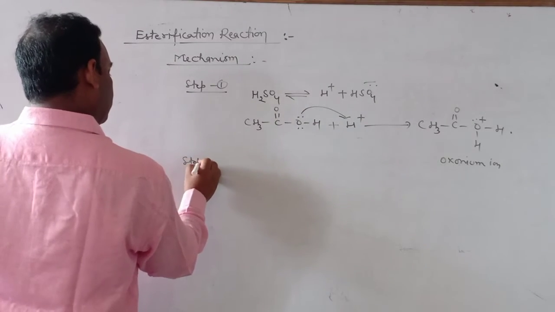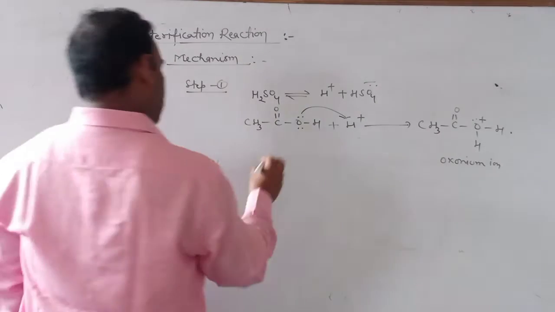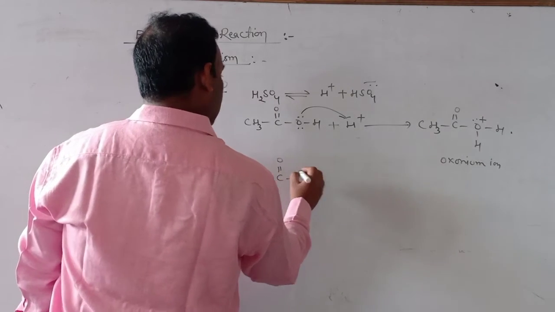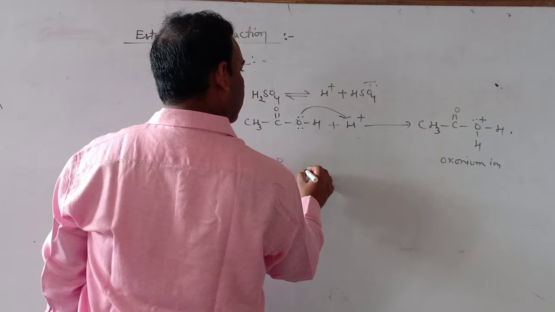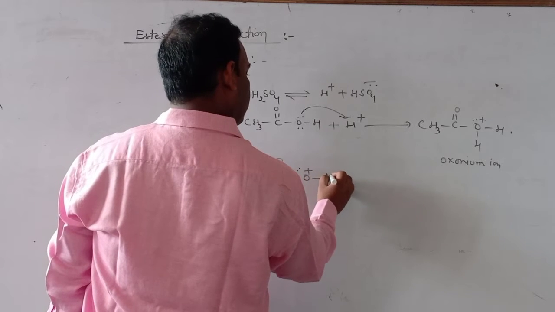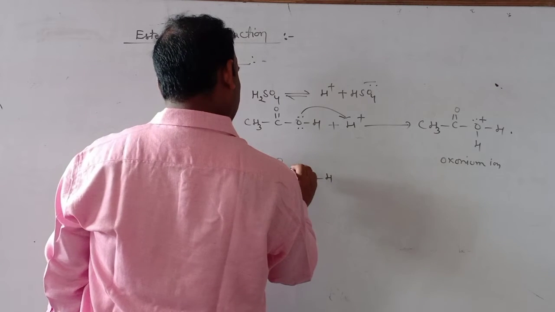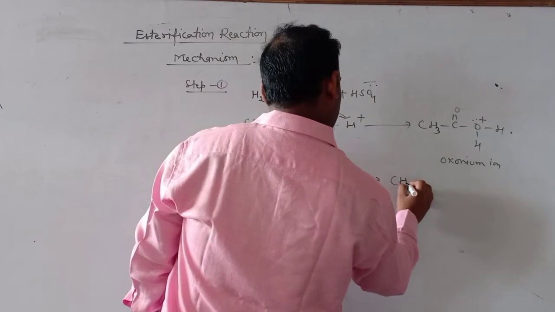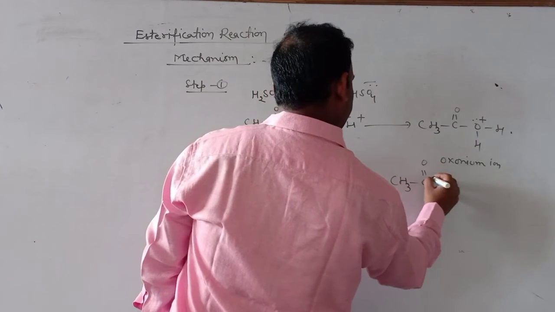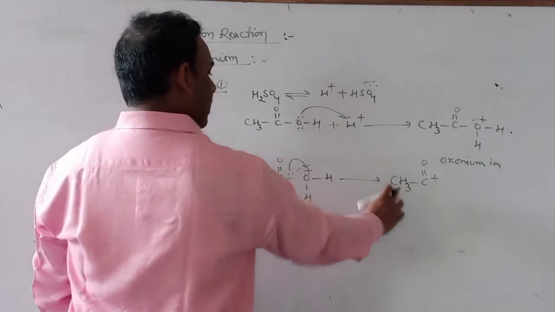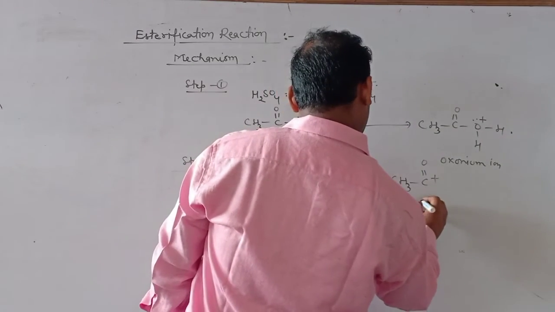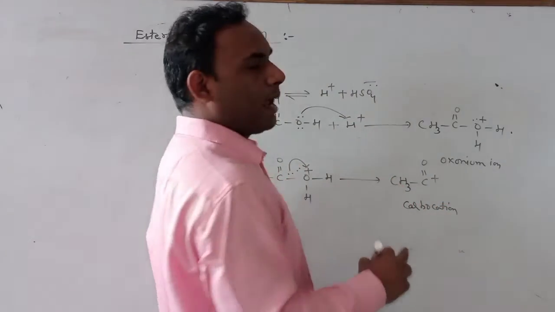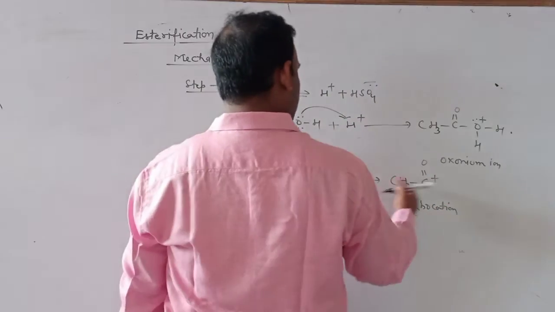Now in step 2, this oxonium ion evolves a water molecule. And we get another carbocation. This is called acyl carbocation.